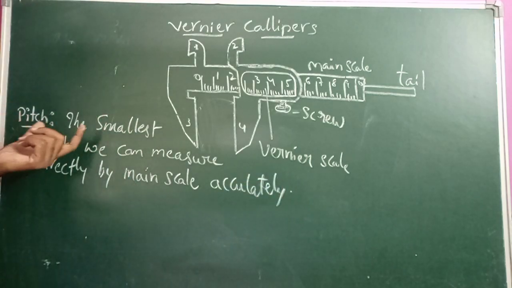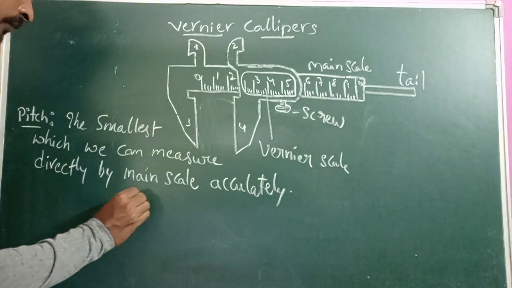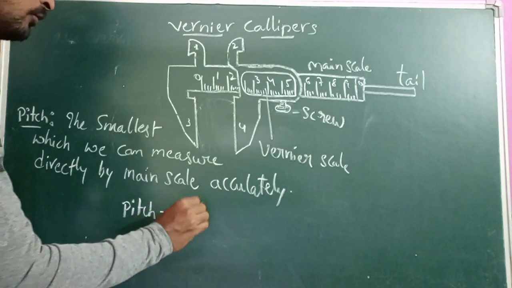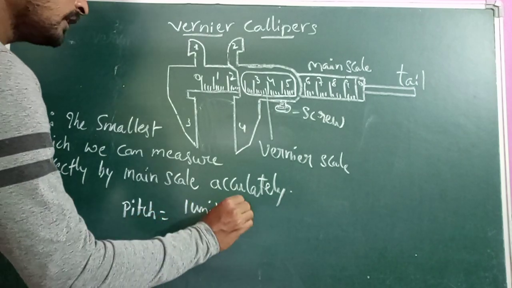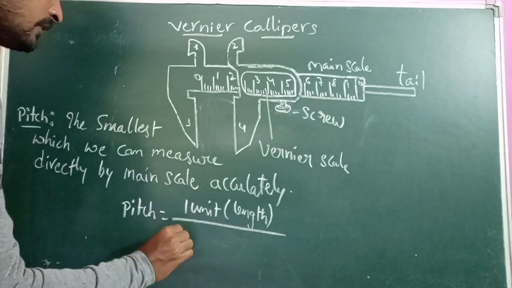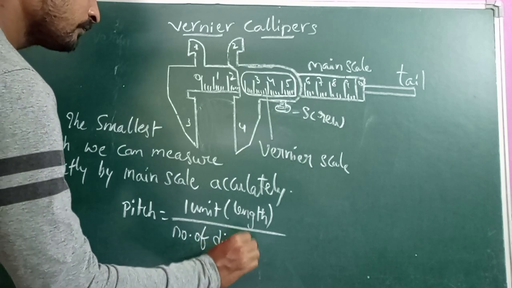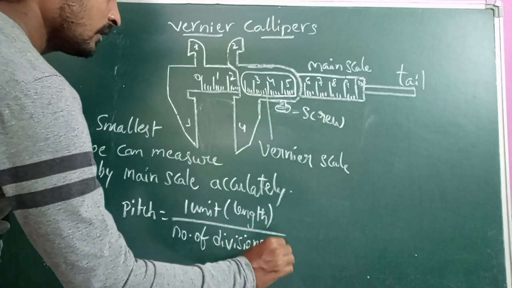That is what we call pitch. There is a formula: pitch is equal to 1 unit length by the number of divisions in that unit.